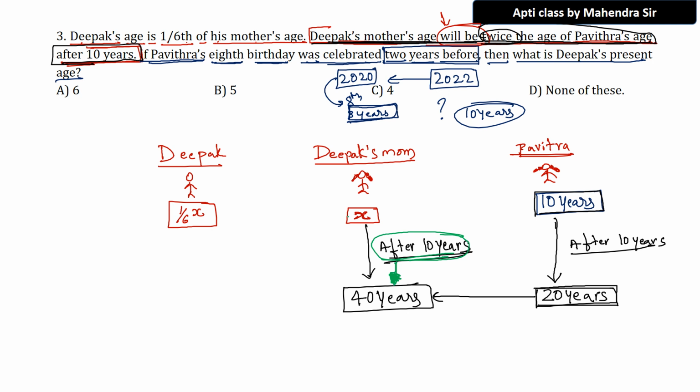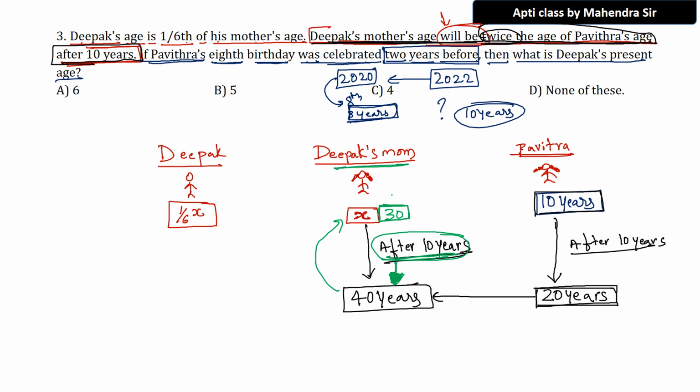This is a very simple question. After 10 years, the age becomes 40, so what is it now? Go back. How much? 10 years less. 30 years. Fantastic. Okay, now.